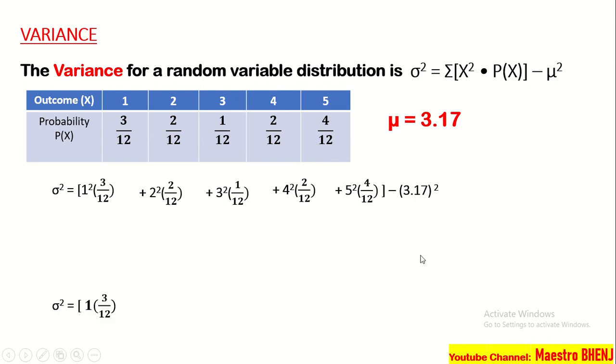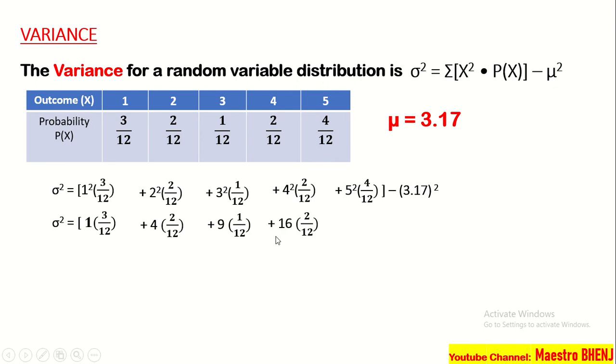Now, next step, so, in-square natin yung 1. 1 squared, 1 times 1, that is 1. Tapos multiplied by 3 over 12. And then 2 times 2, that is 4. Multiplied by 2 over 12. Plus 3 squared, or 3 times 3, that is 9. Multiplied by 1 over 12.